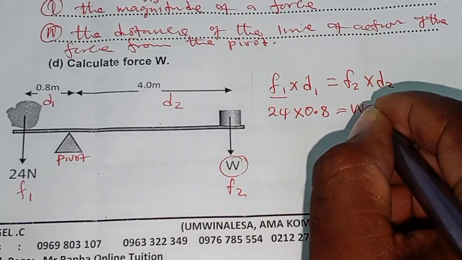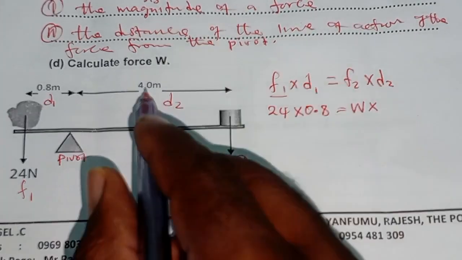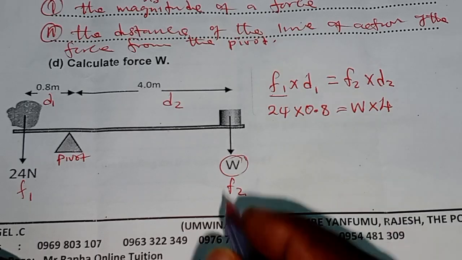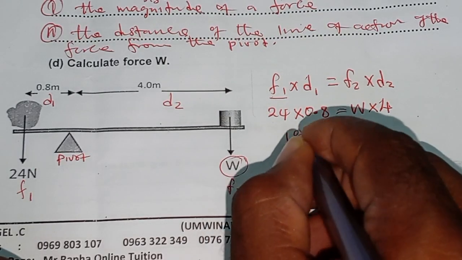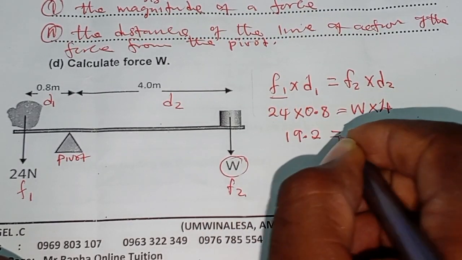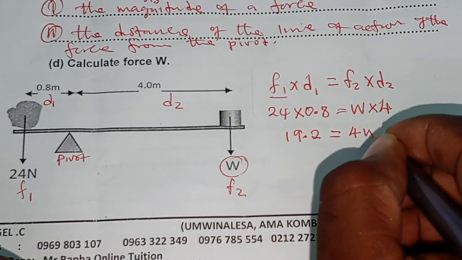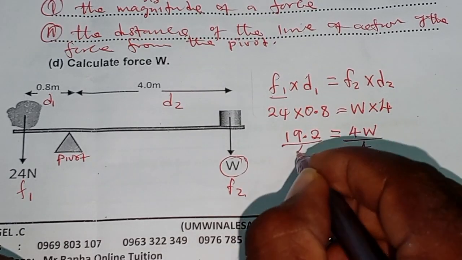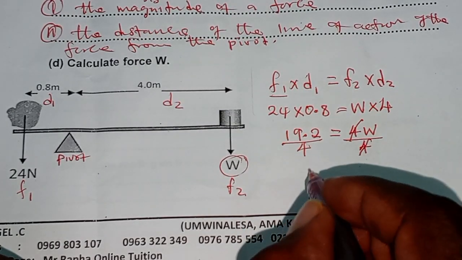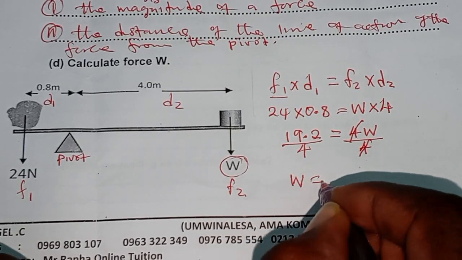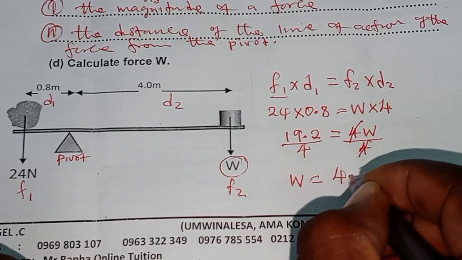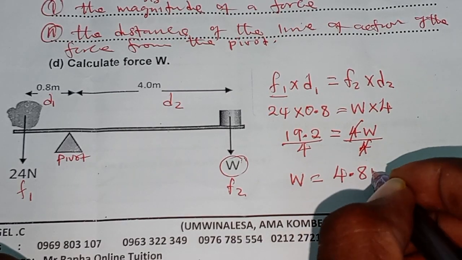Force 2 is W times distance 2, which is 4. So 24 times 0.8 is 19.2. 4 times W is 4W. Divide both sides by 4, and you remain with W. So W is 19.2 divided by 4, which is 4.8 newtons.